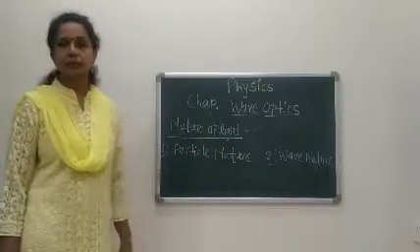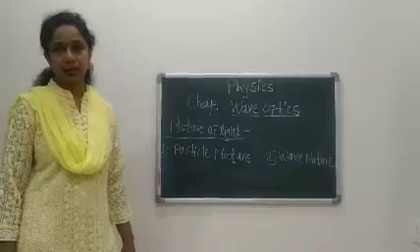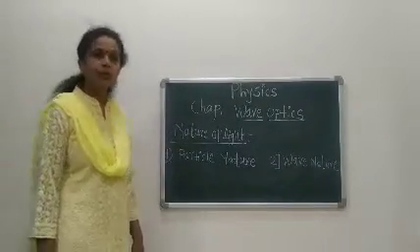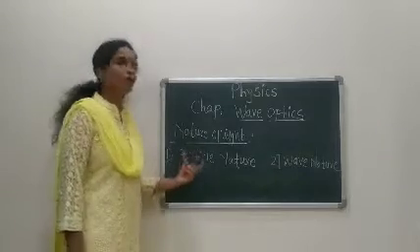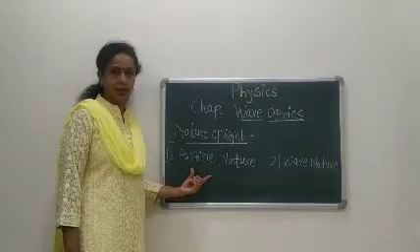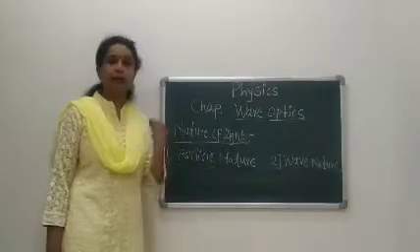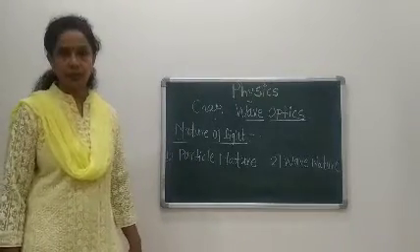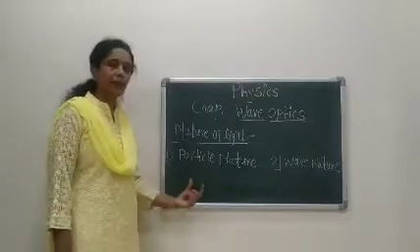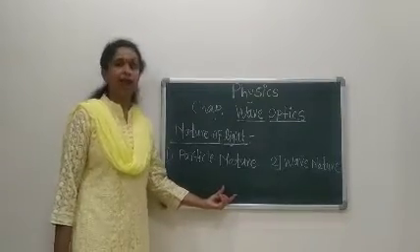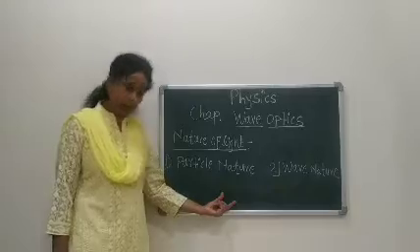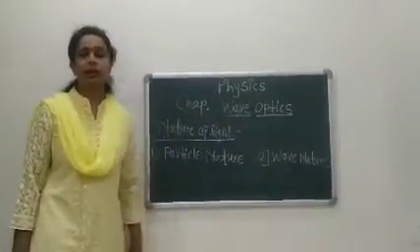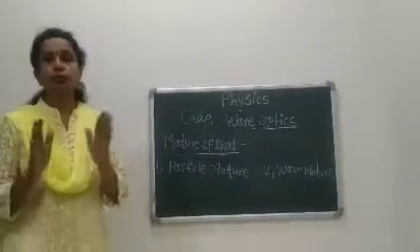The first scientist is Newton. He gives the theory, and that theory is called Newton's corpuscular theory. According to this theory, light consists of particles. Those particles are called corpuscles. These particles are minute, rigid and weightless. The second point of this theory is that these particles are produced from the source of light.